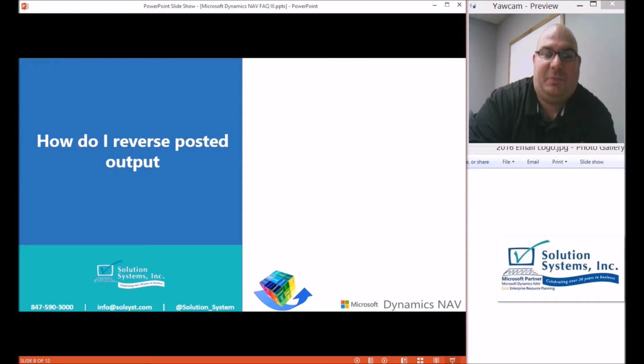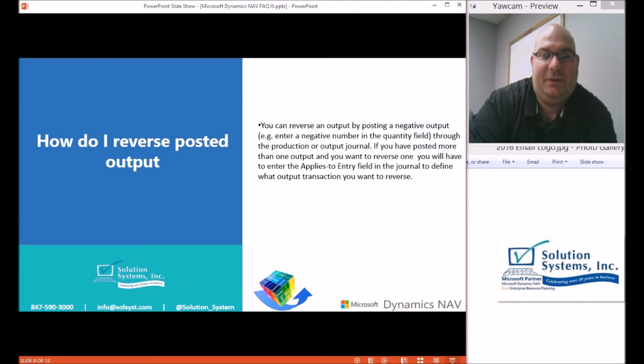How do I reverse posted output? Always a very popular question. You can reverse an output by posting a negative output through the production or output journal. If you have posted more than one output and you want to reverse one, you'll have to enter the applies to entry field in the journal to define what output transaction you want to reverse.